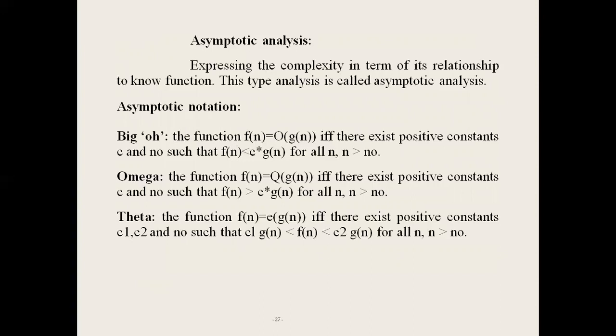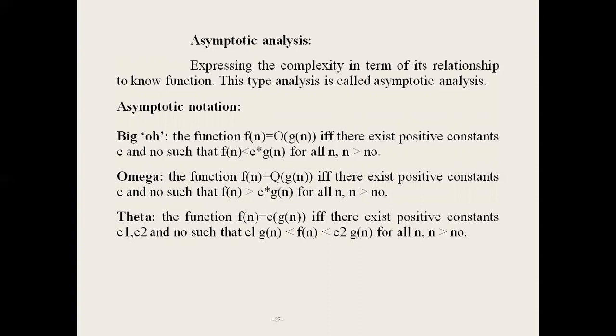Next one, time complexity representation. It can be represented by using different notations, expressing the complexity in terms of its relationship to known functions. This type of analysis is called asymptotic notations. There are different types of asymptotic notations, mainly three, totally five: big O notation, omega notation, theta notation, little o notation, and little omega notation.